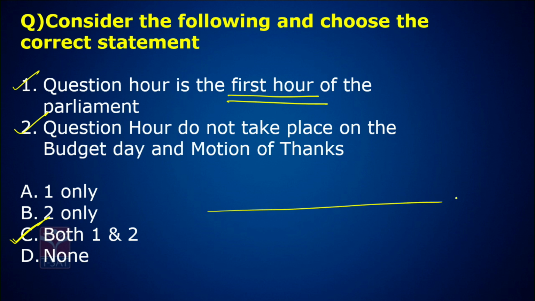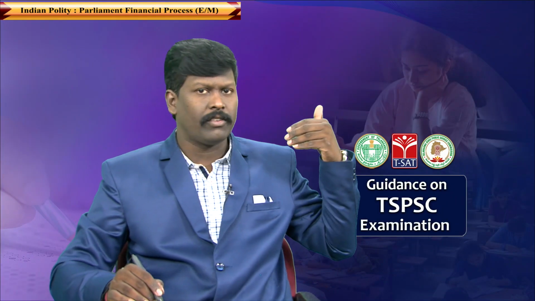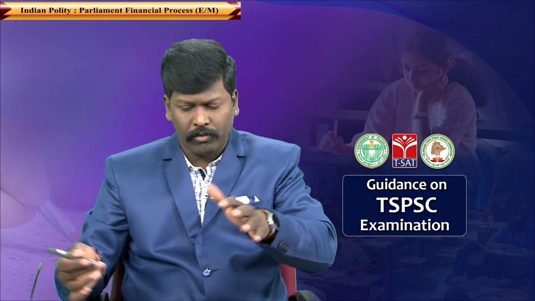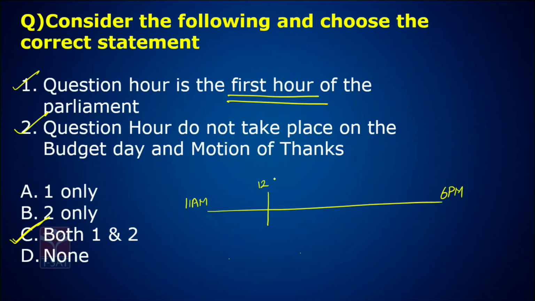Now look at the screen. Parliament generally starts from 11 AM and continues till 6 PM. Not compulsorily; according to the rules it is 11 to 6, but it can be changed. The Speaker can ask them to come at 6 AM and maybe the Speaker can leave at 10 PM also. But this is how it generally works. Now 11 to 12 is question hour, and 12 to 1 is zero hour.